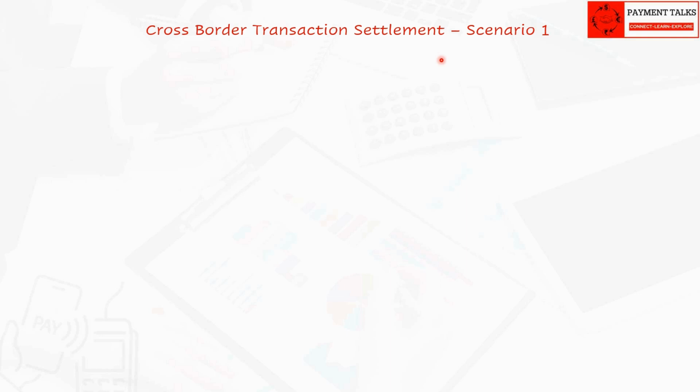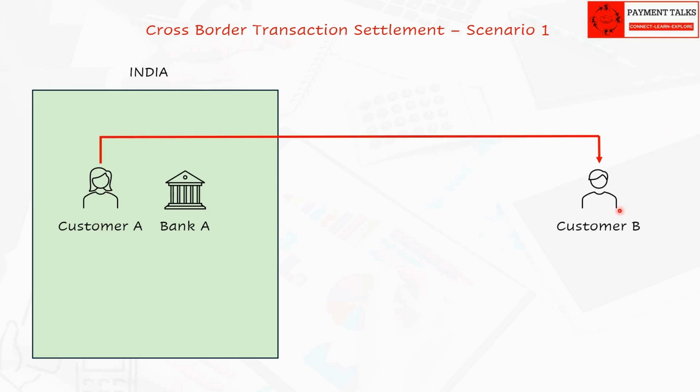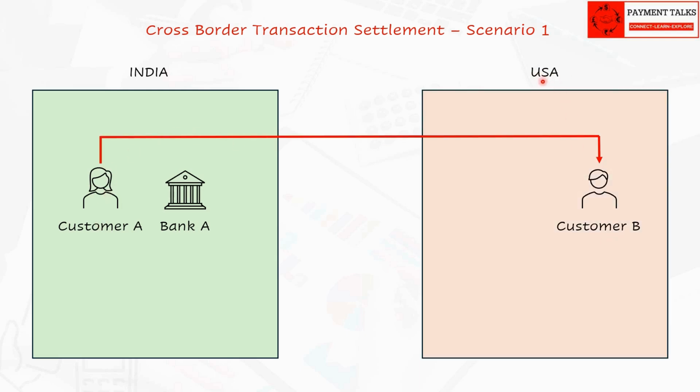With this new understanding of the correspondent banking accounts, let us look at practical examples of how these accounts are used to clear and settle cross-border transactions. Bank A in India has a customer A who wants to send money to customer B in USA. Customer B holds a domestic USD account with Bank B. Customer A holds a domestic INR account with Bank A.